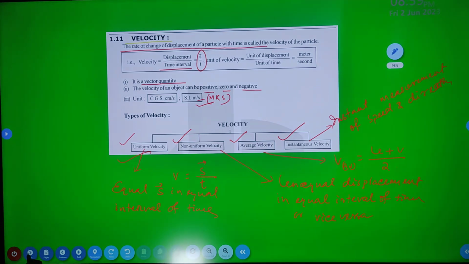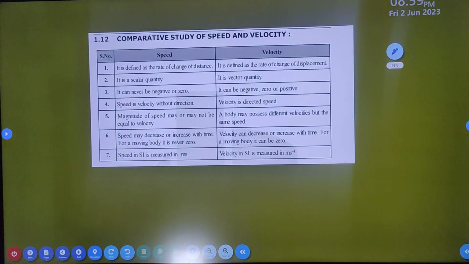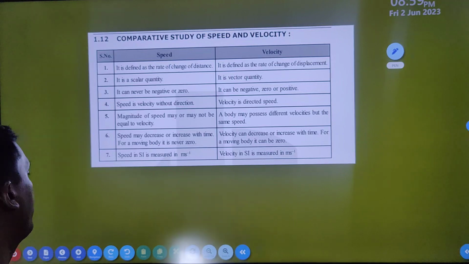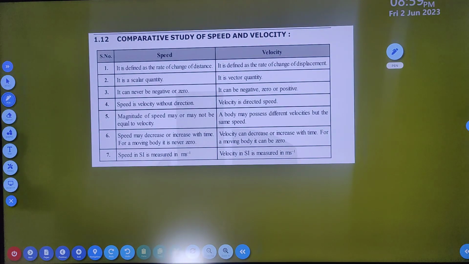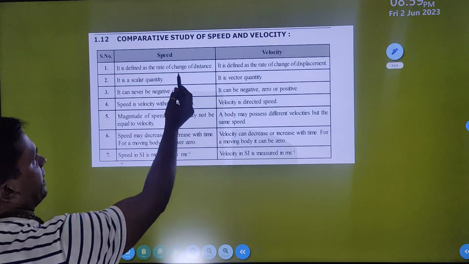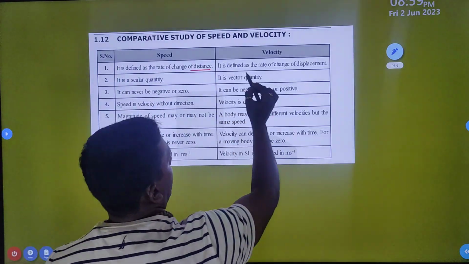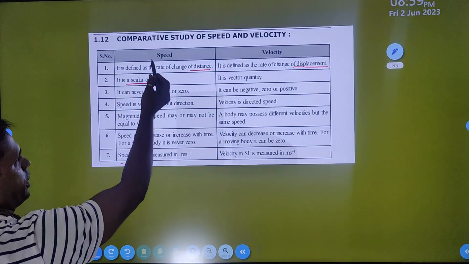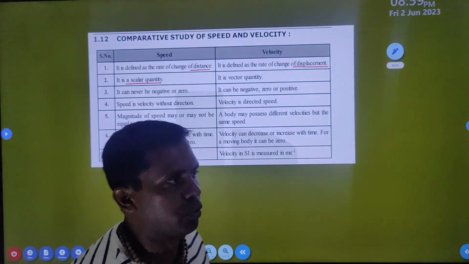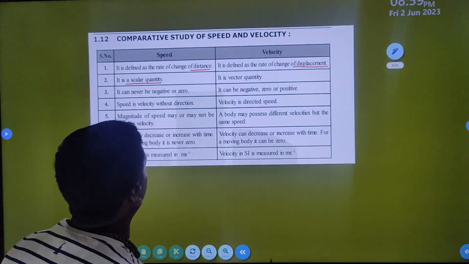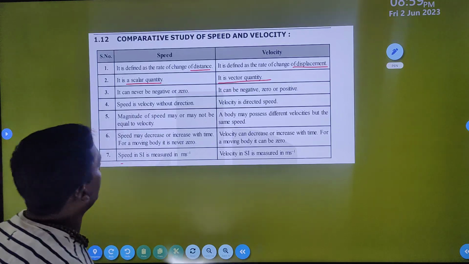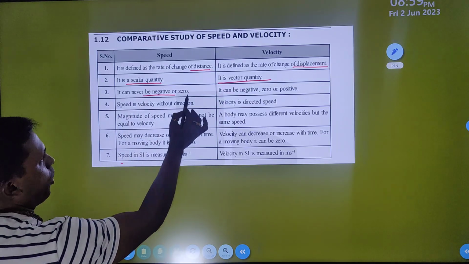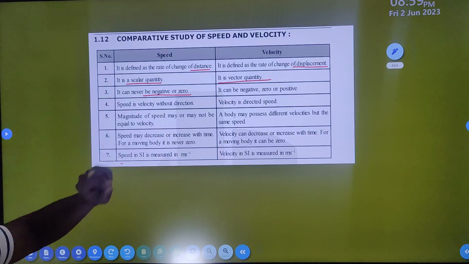Next, what is the basic difference between speed and velocity? Observe: speed is defined as the rate of change of distance, but velocity is the rate of change of displacement. As you know, distance is a scalar quantity and speed is also a scalar quantity, but velocity is a vector quantity. It can be negative or zero, whereas speed can never be negative.